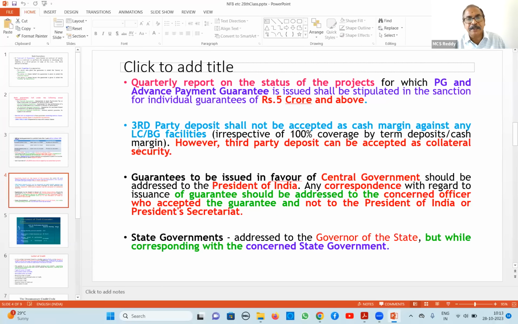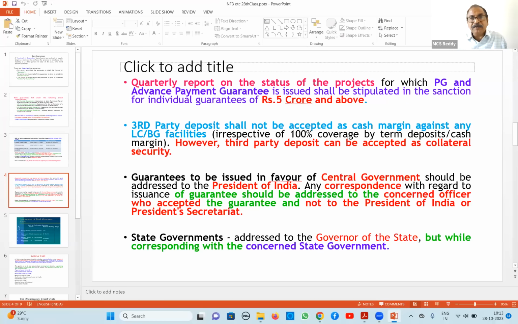This is another guideline. Central government related guarantees will normally be issued in the name of the President of India. But we have to correspond with the department which has asked for the guarantee, not with the President. Similarly, whenever we issue a guarantee favoring a state government, it will be addressed in the name of the Governor of the state. But we cannot correspond with the Governor. Whichever department has asked for this, with that department only we will correspond.